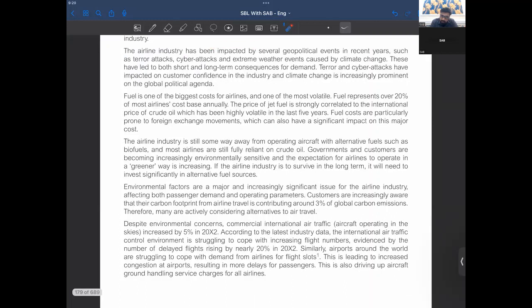The airline industry has been affected by several geopolitical events, such as terror attacks, cyber attacks, extreme weather events, right? These have led to both short and long-term consequences. Terror and cyber attacks have impacted customer confidence in the industry, and climate change is increasingly prominent on the global political agenda. So now these are some adverse factors. So this can be tended as adverse factors affecting your area of industry.